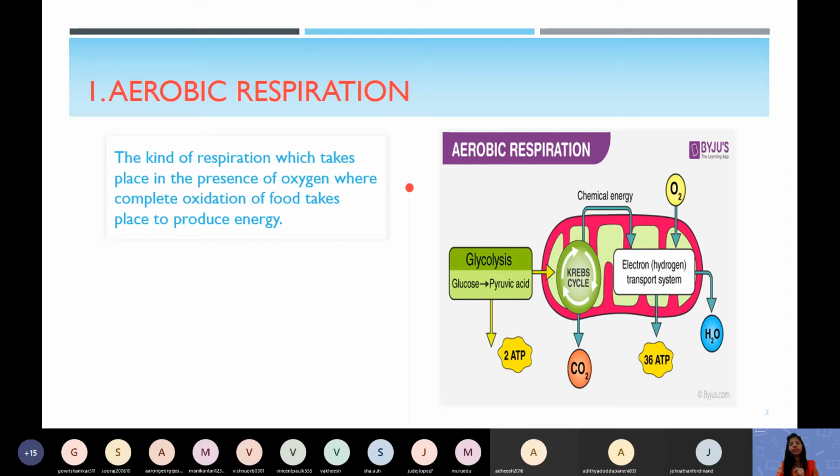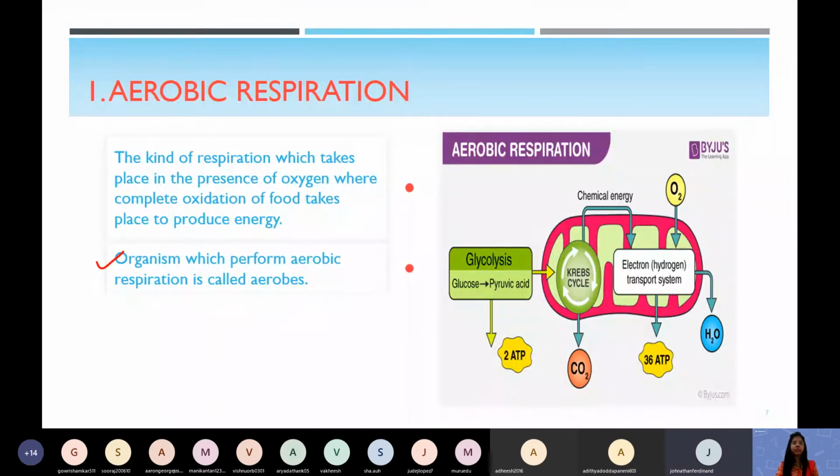Now come to aerobic respiration. As I told you, aerobic respiration happens in higher organisms. The organisms which perform aerobic respiration are called aerobes. So are you aerobes or anaerobes?